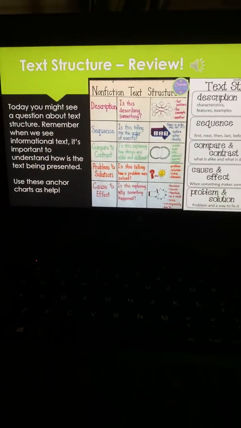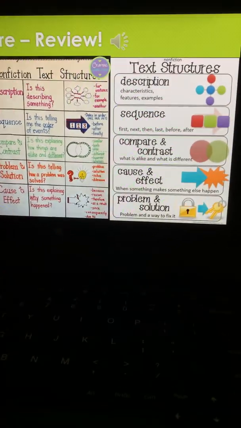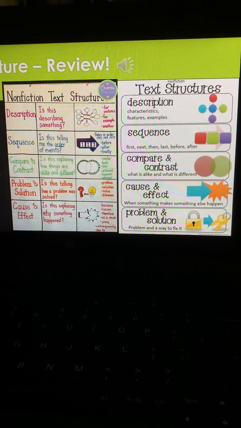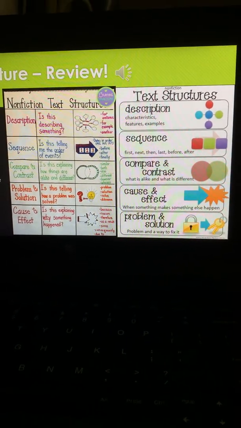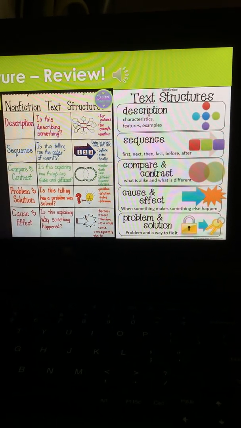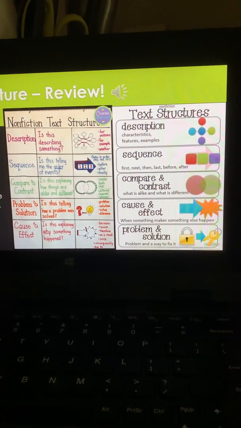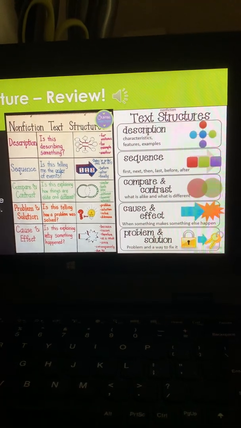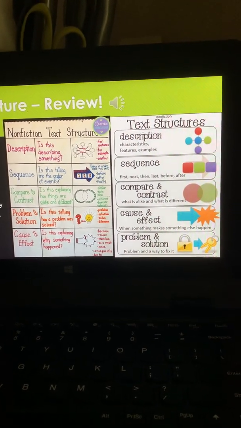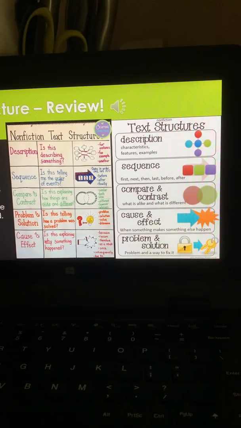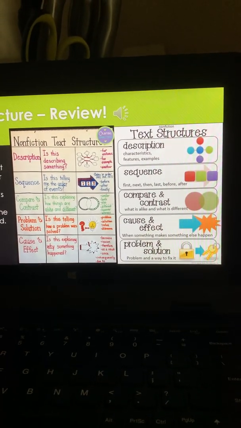Today we're going to have a text structure review because one of your questions is about text structure. If you notice, you have 2 different little anchor charts that might be beneficial to look at. Remember, text structure: description, sequence of events, which would be chronological order, compare and contrast, cause and effect, problem and solution. Description would be describing characteristics and features. Sequencing would be first, next, then, last.